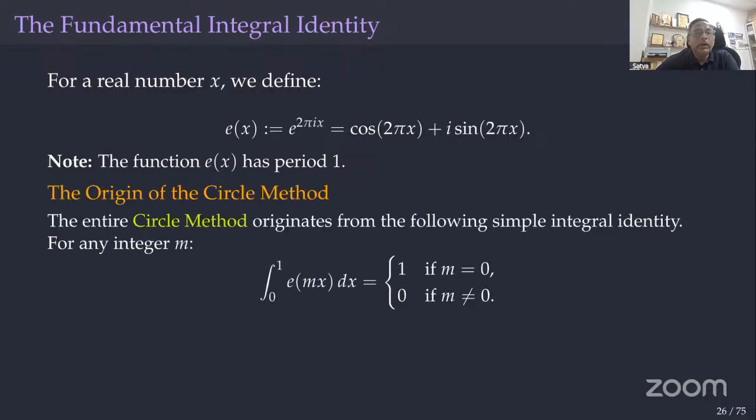This is an important identity: the integral from 0 to 1 of e(mx) dx equals 1 if m equals 0, and 0 if m is not equal to 0. Why? If m is not equal to 0, points on the unit circle cancel each other and we'll get 0. Hope it is easy to see. Does anyone have any questions here?